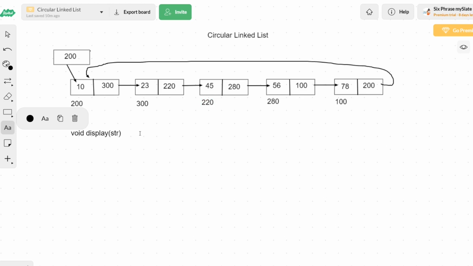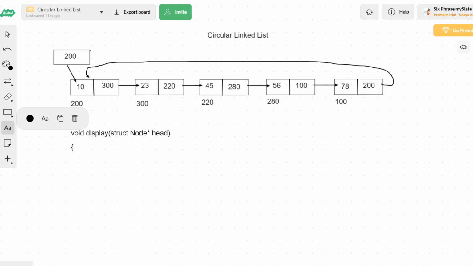So struct node star, and we'll take a pointer called head. Now inside this function called display.